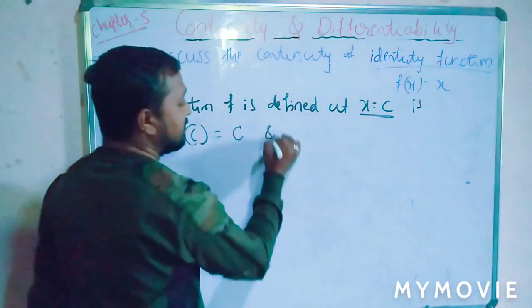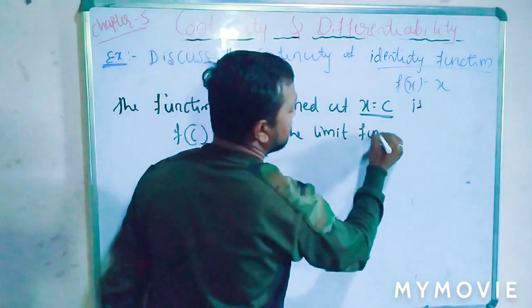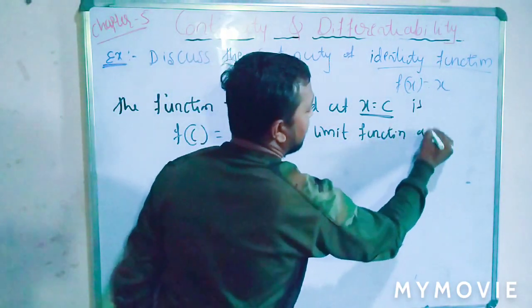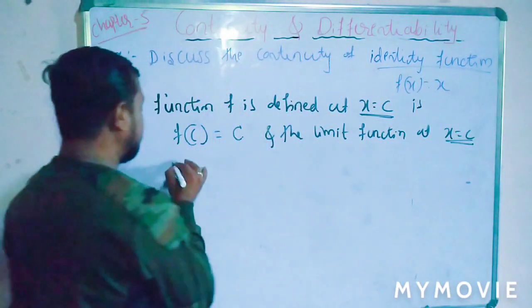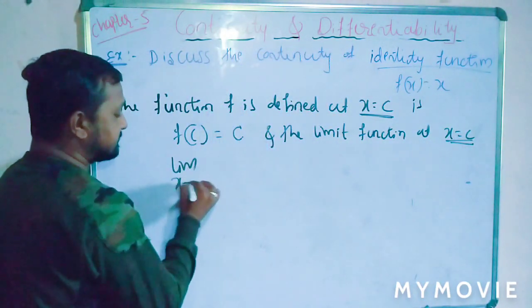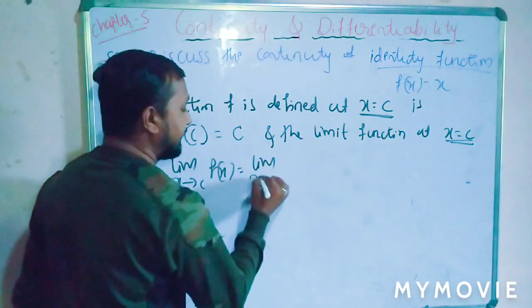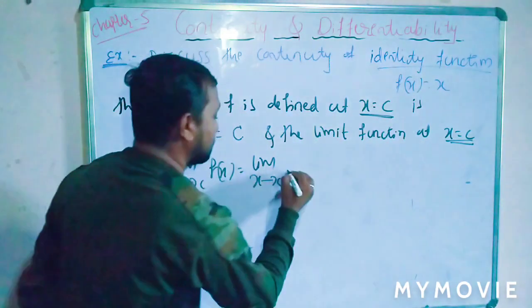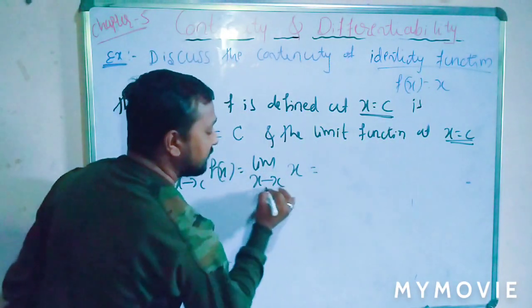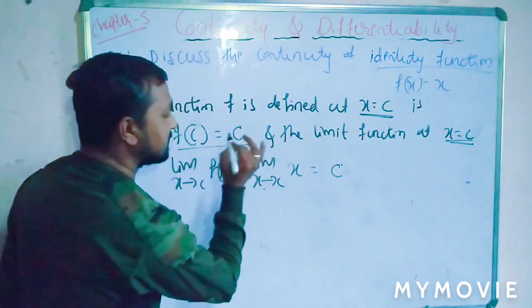This is the value of the function, and now the limit of the function at the point x equal to c, where c is a general point. That is the limit as x tends to c of f of x, and f of x is x, so that is equal to the limit as x tends to c of x, which is nothing but c. Here the value of the function is c and the limit of the function is also c.